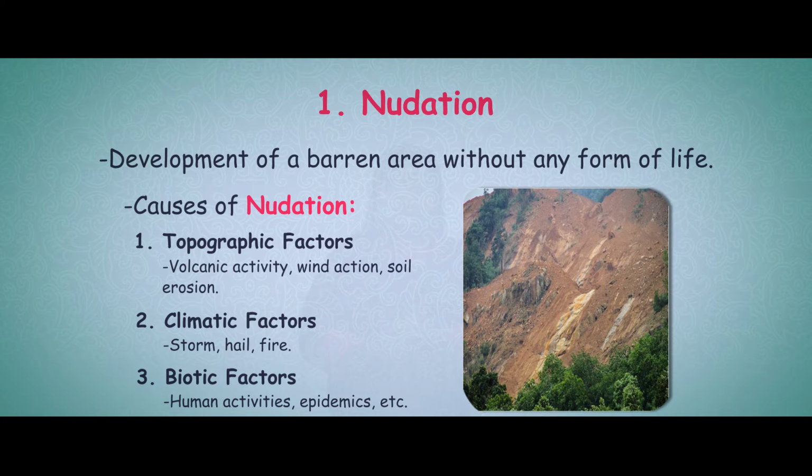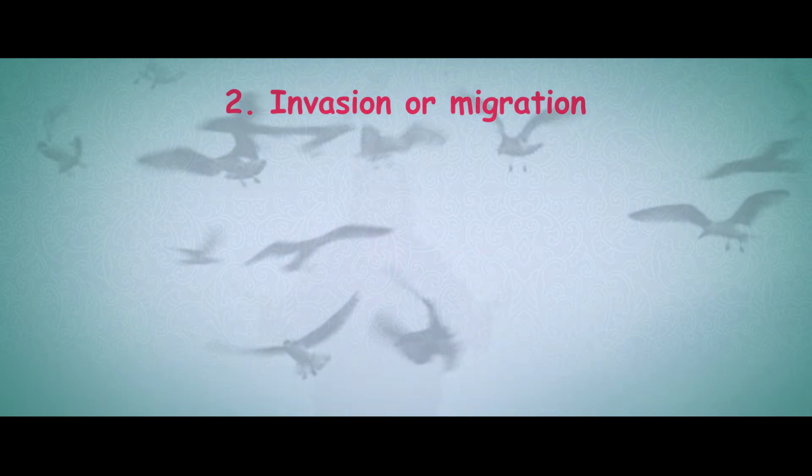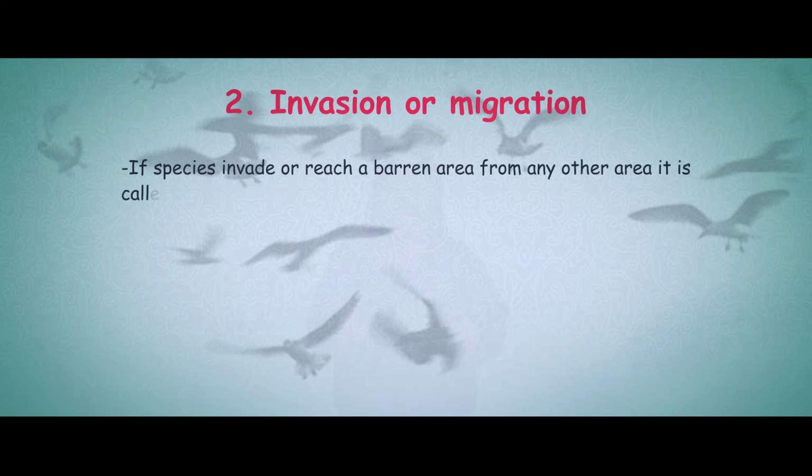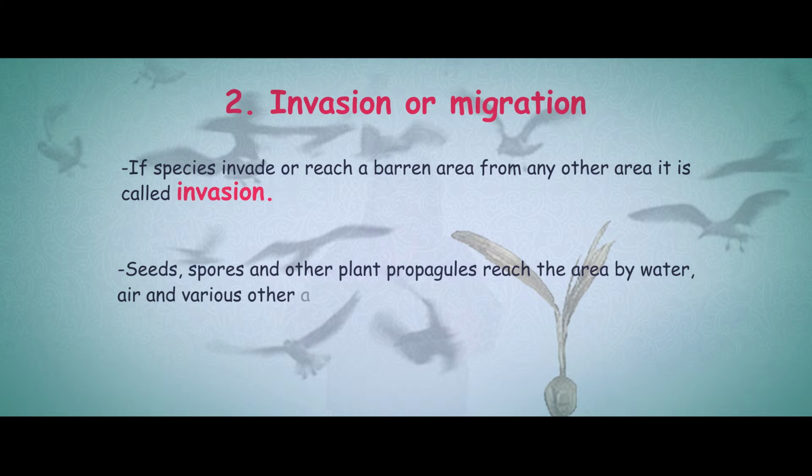The second process or step identified in ecological succession is invasion, which we can also call migration. If species reach a barren area from any other area, then we call it invasion. But when species like the seeds, the spores, the plant propagules are carried by agents like water, air, or any other species, then we call it migration.